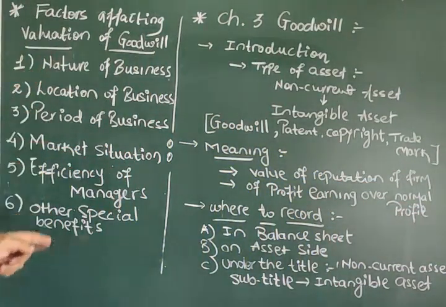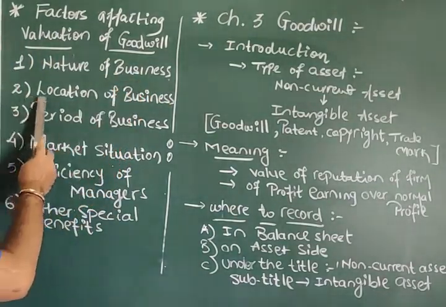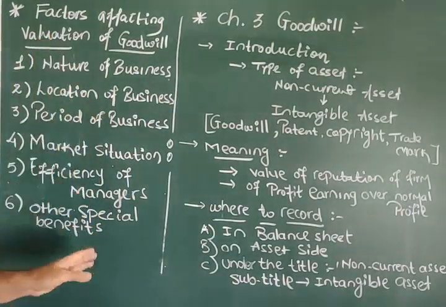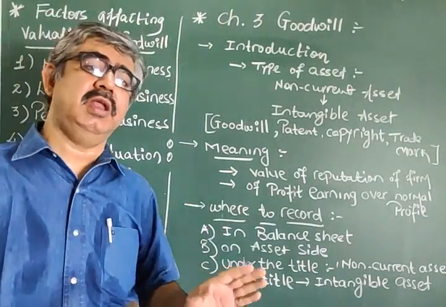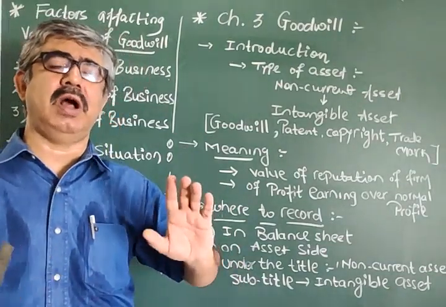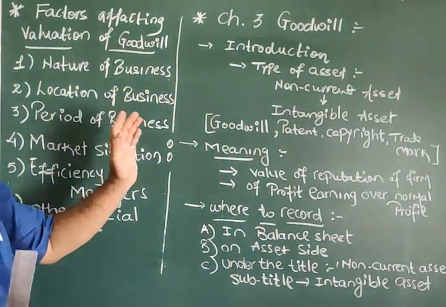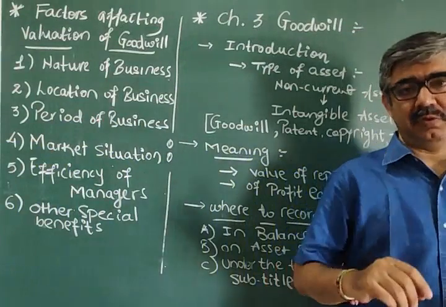Again, no chronological order. No need to remember first nature of business, second location, third. No need to remember, no need to print like that. Normally they are not going to ask a lengthy question from this, because the mark sheet gives you one MCQ and one VSQ.